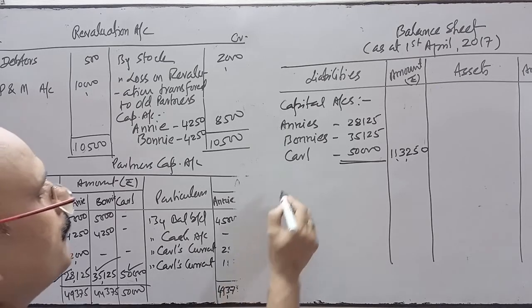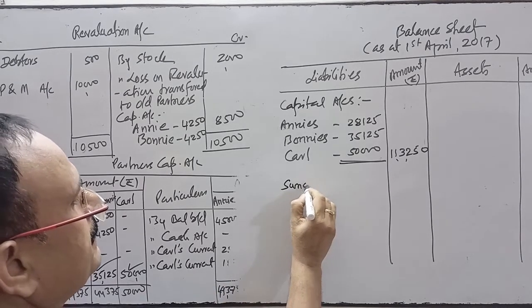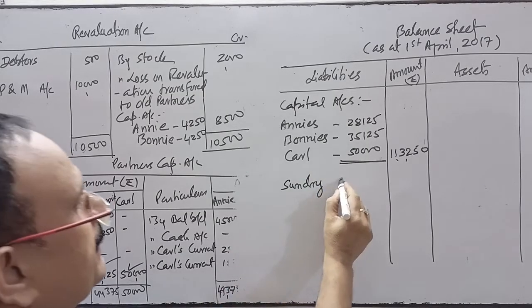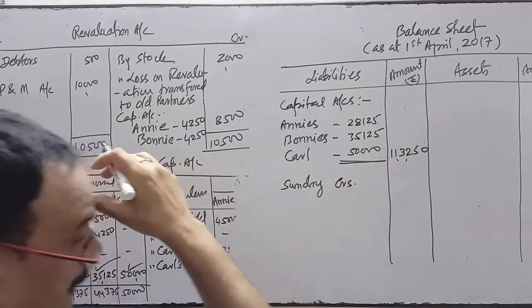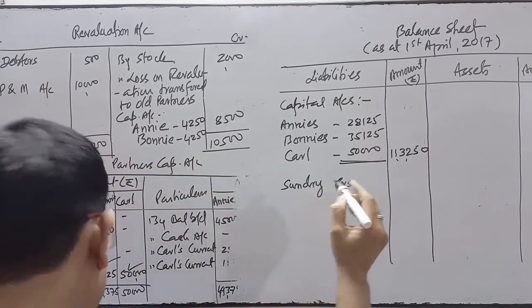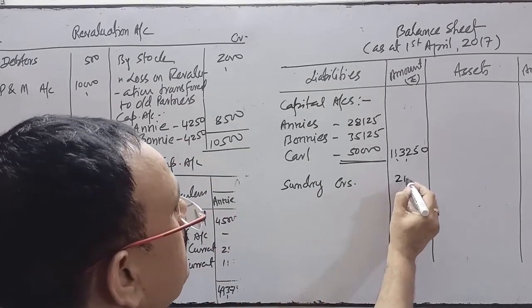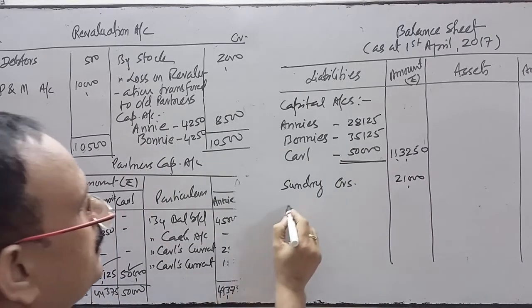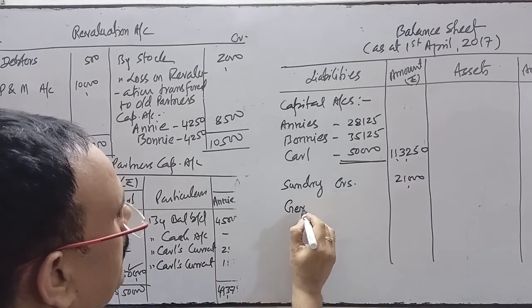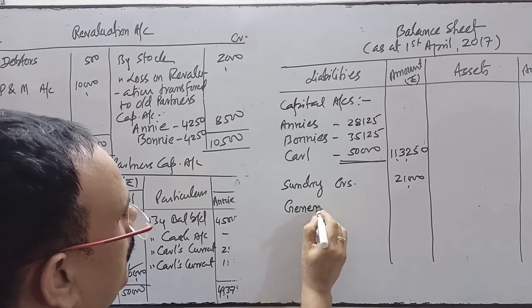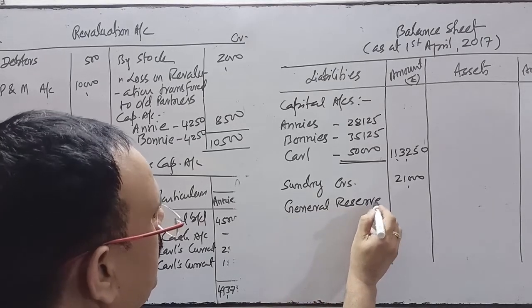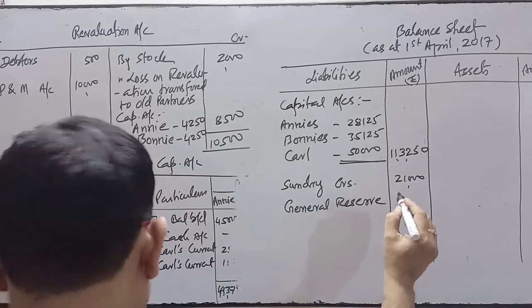Now come to the previous balance sheet. You see in the previous balance sheet sundry creditors is there. There is no change in the value of sundry creditors, neither increase nor decrease. So sundry creditors will be as it is as before. Now general reserve will be reflecting over here. Why is the general reserve reflecting over here? Any reason?